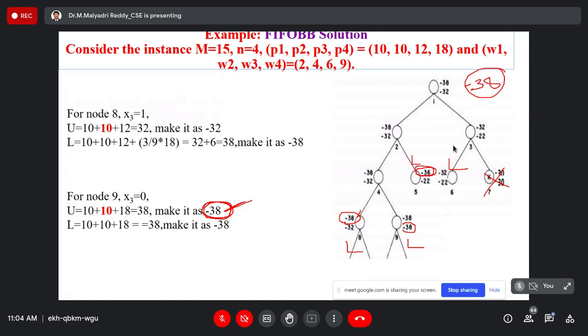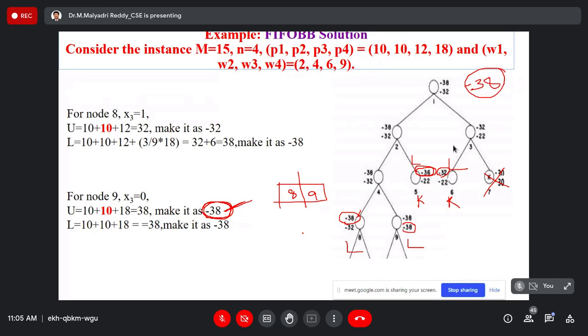Exceed. Now we will kill the 5th node, but not at the moment. Now we have to kill it. The 6th node, its cost function is minus 32. Again, kill that node. Right? So now you have 2 live nodes only. What are these? 8 and 9. By killing those nodes, we are optimizing the problem.